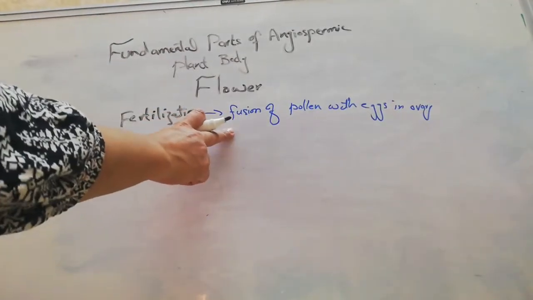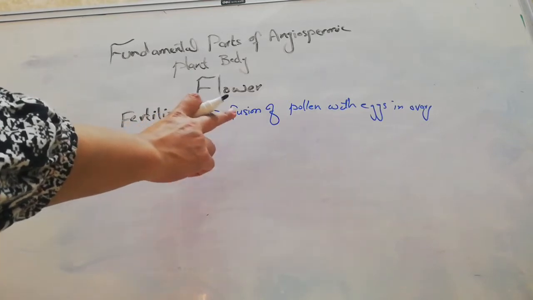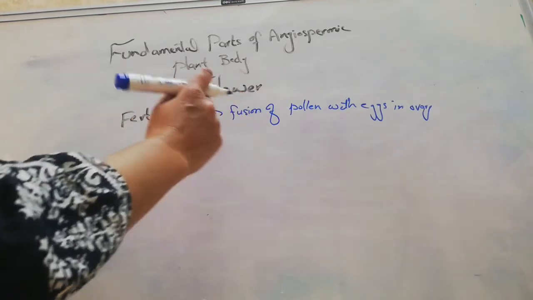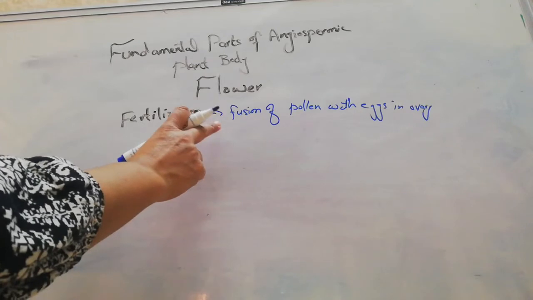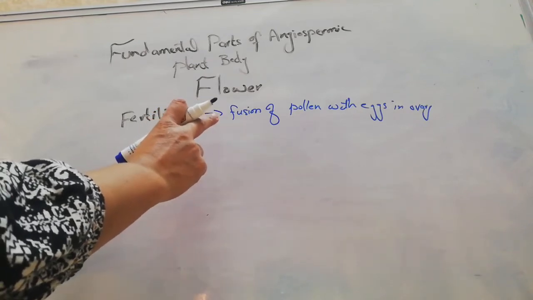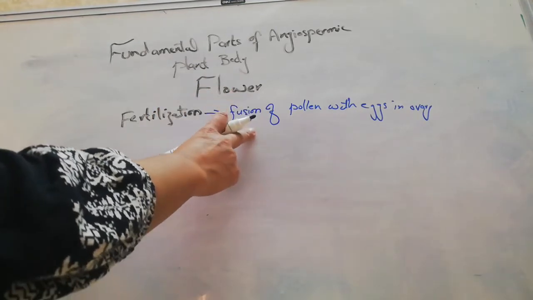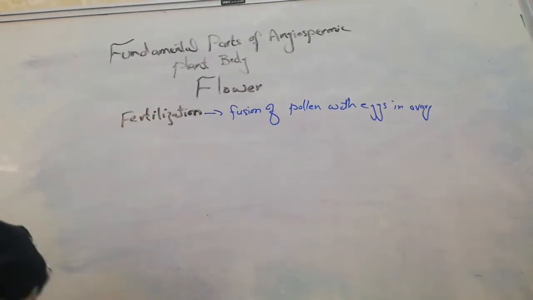That important process only takes place when there is transfer of pollen from the anther to the stigma of the pistil, which is a process known as pollination.